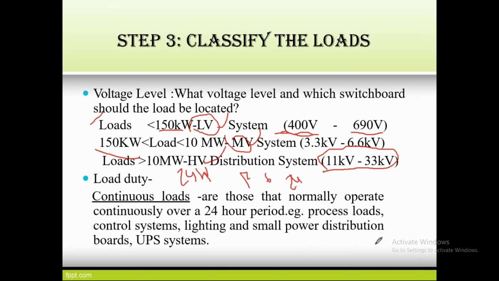Why? Because if there is a control unit for a power system, it keeps on controlling, so it is a 24-hour process. Lighting and small power distribution boards also work on 24-hour supply, and so does the UPS system. So these loads are called continuous loads. This is the data we have to take out before the scheduling. That is called the classification of loads, and it depends on the power levels and voltage levels.